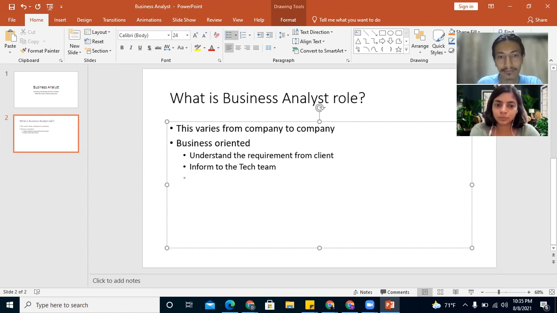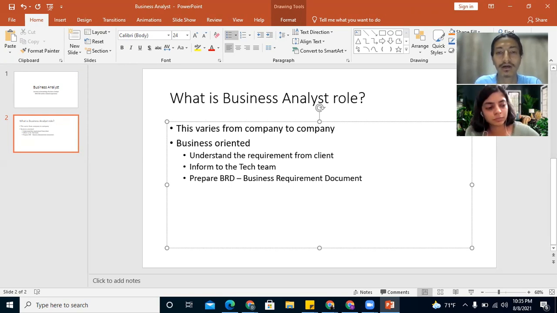And we prepare something called a BRD. BRD stands for Business Requirement Document. This is a document where we list out all the business requirements from the client, so that the tech team can understand it.